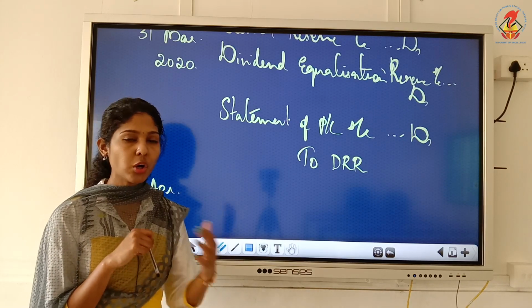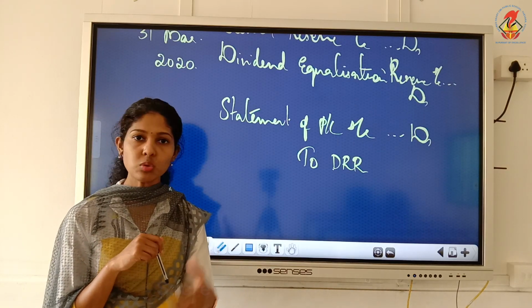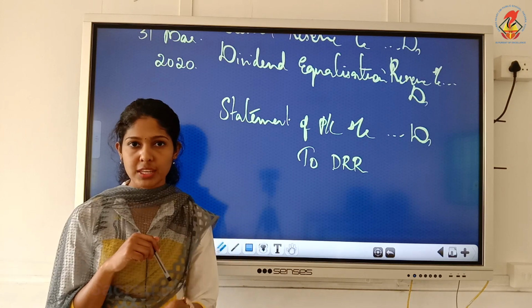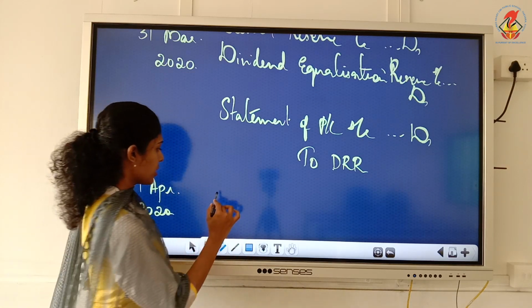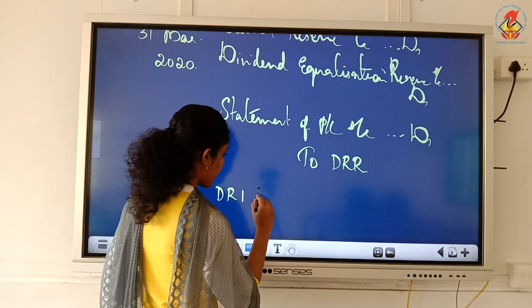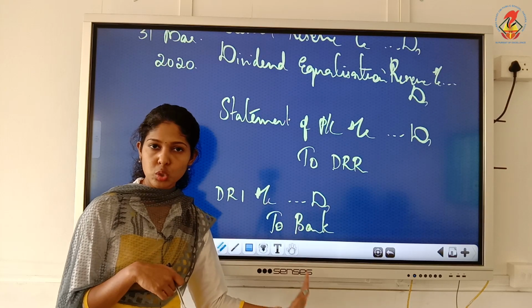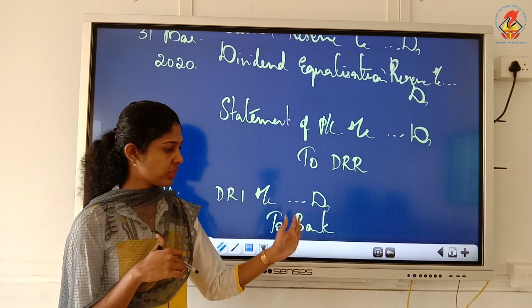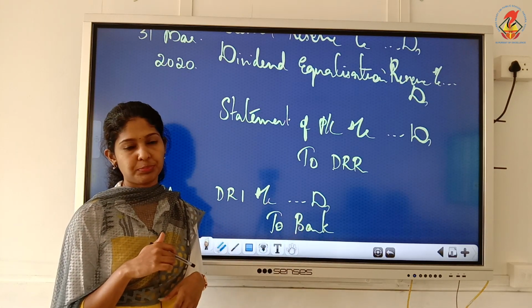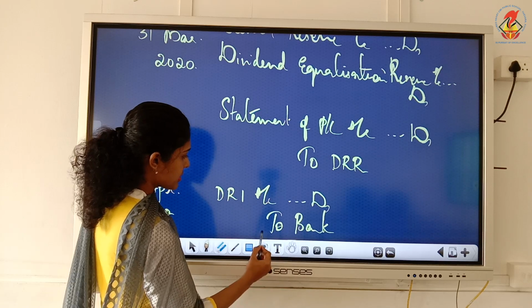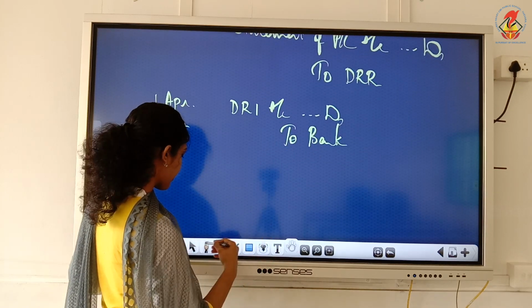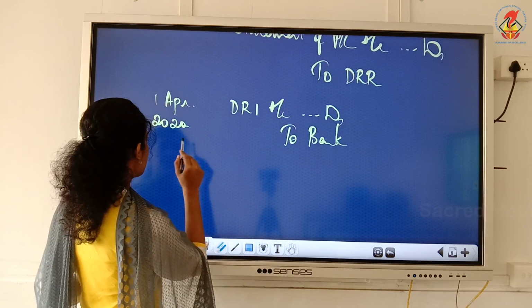Understood? On or before 30th April, so it can be done on 1st April if nothing is mentioned in the question. So the journal entry will be, when you invest, what is moving out? It is the cash or bank moving out. So your entry will be: you are investing, so bank is moving out. DRI account debit to bank. You can write cash also, but we will be using the term bank. So DRI debit to bank, that is the second journal entry. That is investment done, 15%.